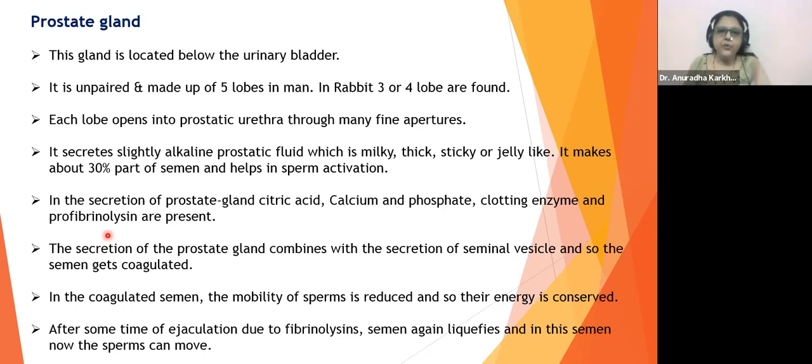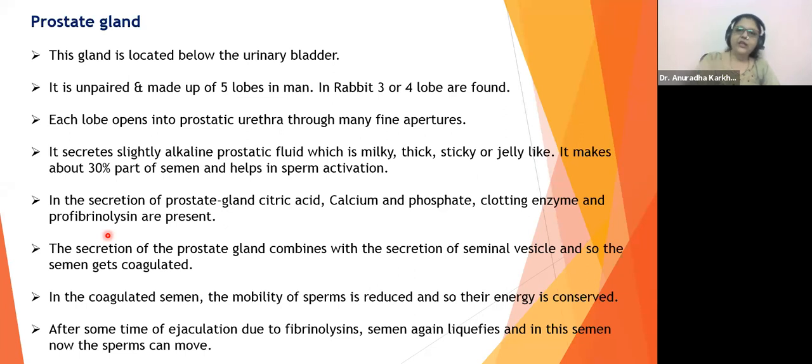Now profibrinolysin will get activated once the semen has been deposited in the female reproductive tract and become active to make fibrinolysin. The fibrinolysin will dissolve the coagulating factors, liquefy the semen, and allow the spermatozoa to reach in full speed and complete the fertilization event. Okay, got it? Yes, Dhruv, I'll tell you. So what do you mean by this?